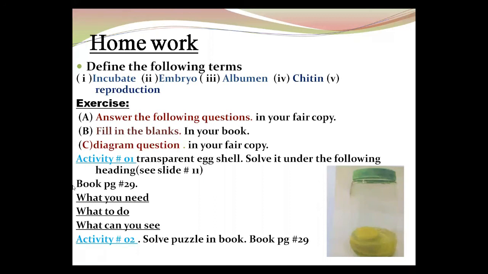And C, drawing question, a diagram question is there in your fair copy. You will draw the picture in your fair copy and label these parts: albumin, yolk and so on. It is in your book. So when you open the book page number 28, you can take help from this and you can write in your fair copy.